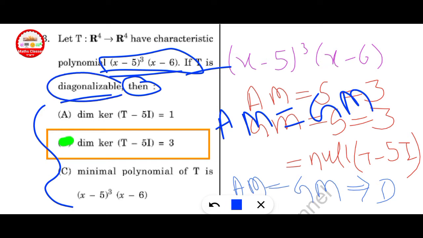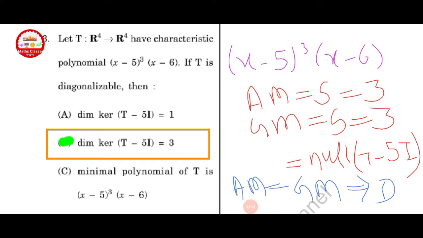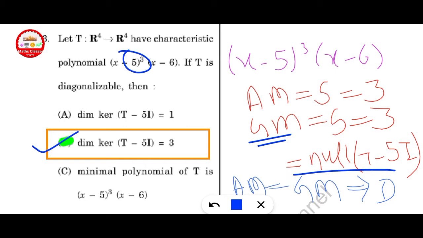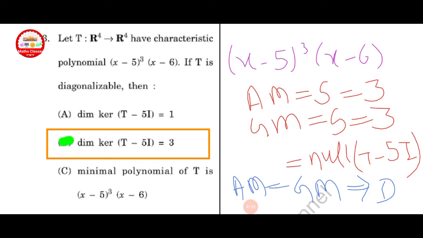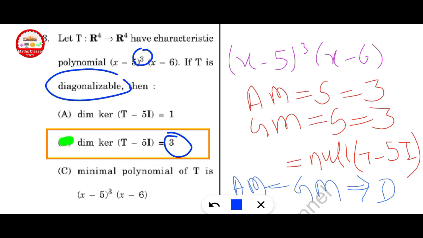Here given diagonalizable, AM is equal to GM here, and how to find the GM: GM is equal to nullity of T minus 5I. Here lambda is equal to 5, so option B is the correct here. Dimension of kernel of T minus 5I is equal to 3 because AM is equal to 3 and GM also we get 3, so then it is diagonalizable.